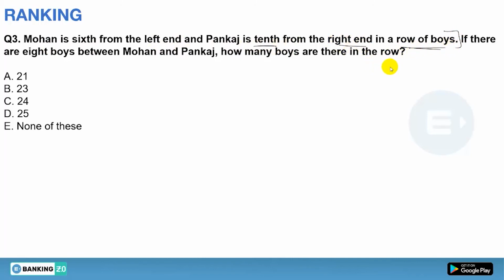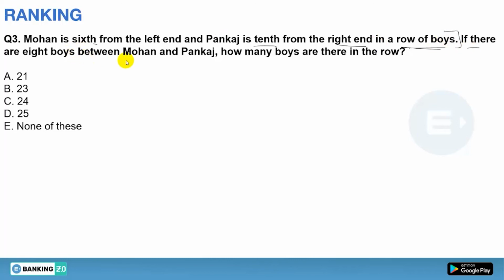Now see, one thing you have to be very clear about: Mohan is 6th from the left end and Pankaj is 10th from the right end. What I told you in the first question, in the introduction part, is that there are two possibilities or basic diagrams, overlapping and non-overlapping, but it can be cleared when the position of Mohan and Pankaj with respect to each other is given. Meaning, if it is given that Mohan is to the left of Pankaj or Pankaj is to the left of Mohan, that's it. Okay, but let's see the next information.